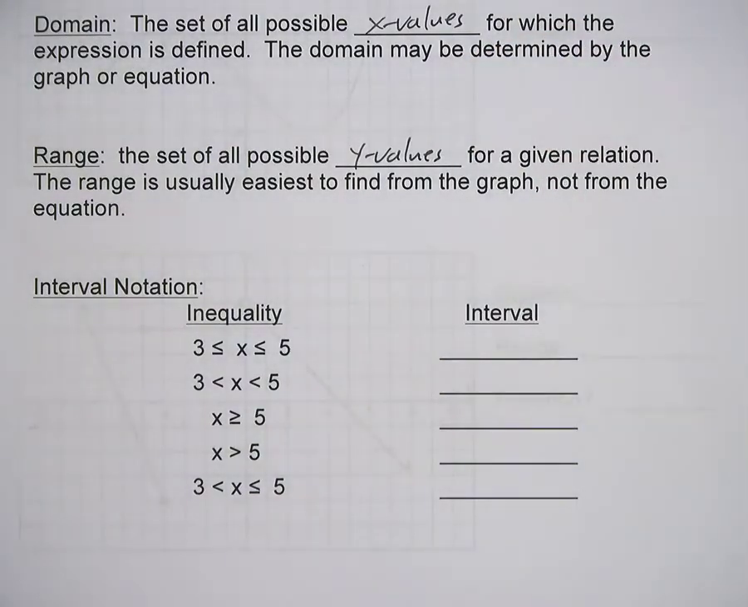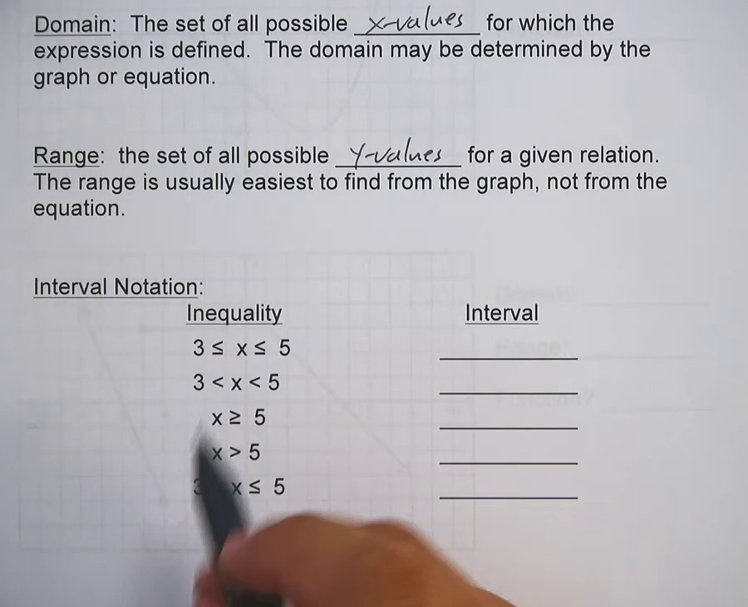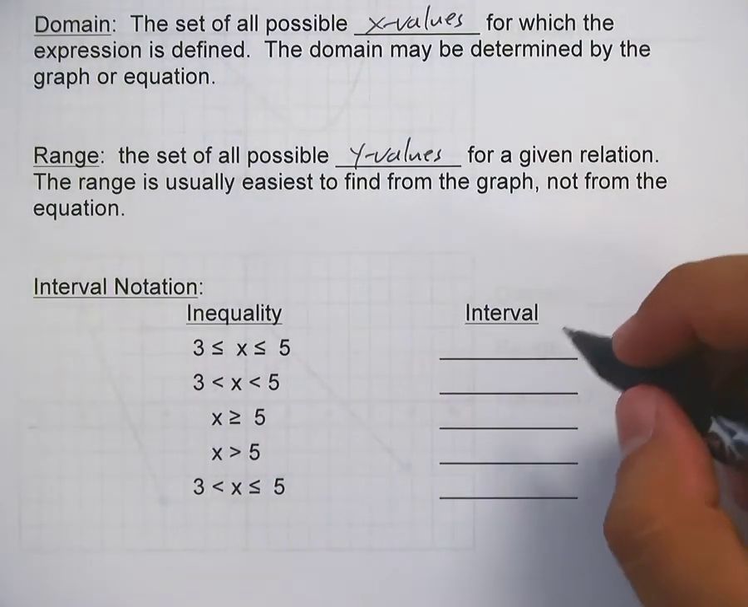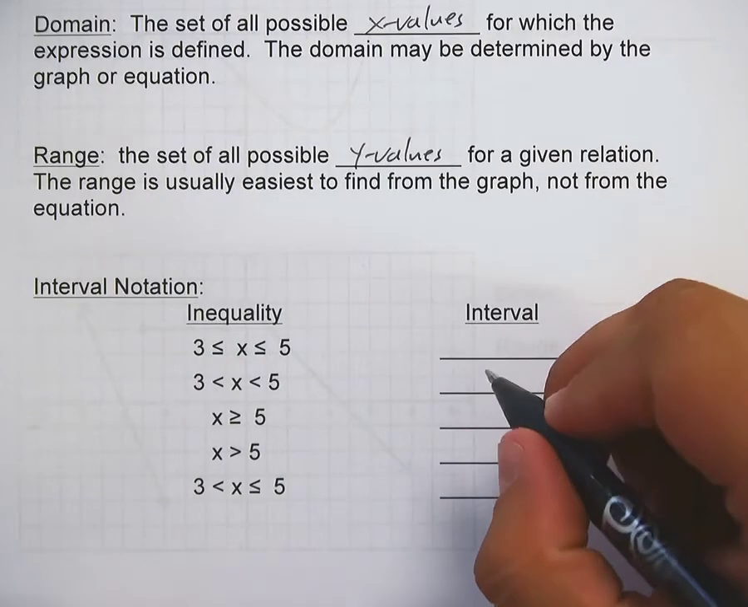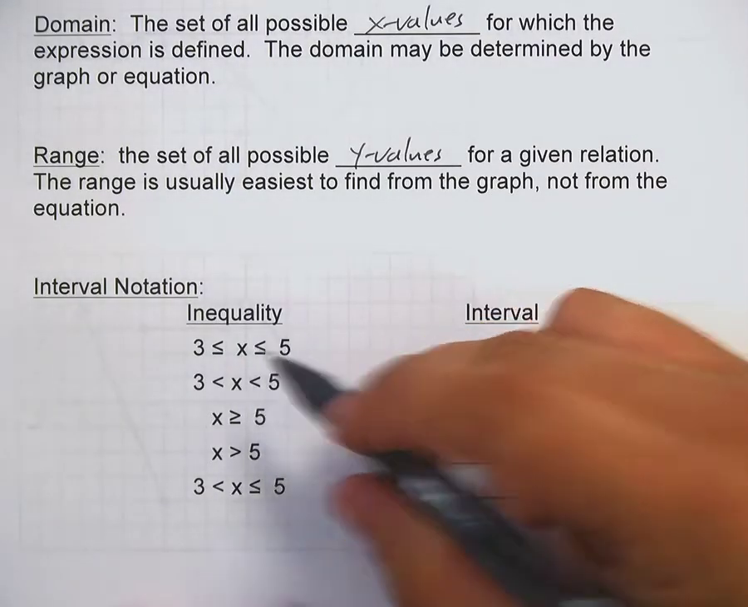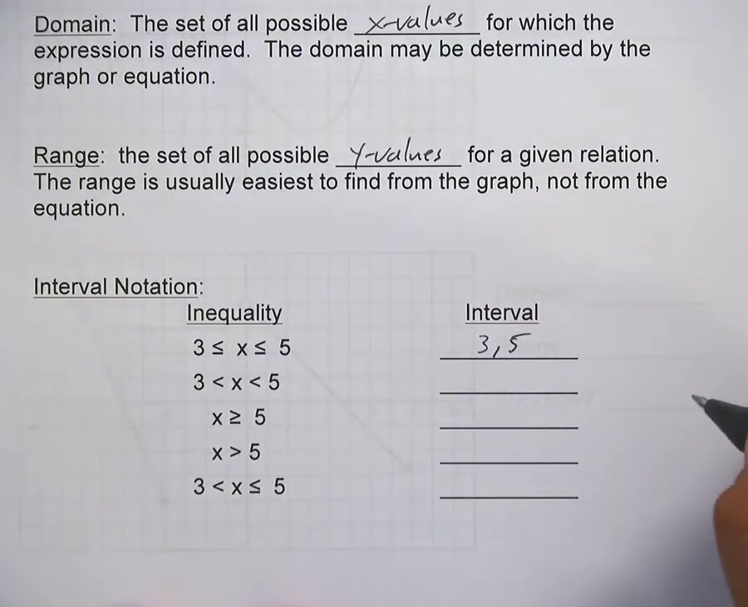All right, so there's a couple of ways you can write your domain and ranges. There's the inequality version, which is what you see on the left here. These are called inequalities. And then there's the interval notation. Now the interval notation looks something like this. If your inequality starts at 3 and goes to 5 and x is in between that, then you'd say your interval is 3 to 5.